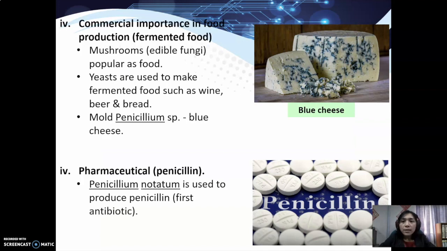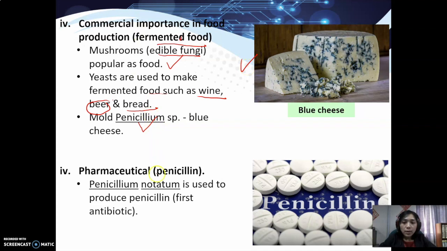Okay, the fourth importance is commercial importance in food production, in fermented food. For example, mushroom. Mushroom is edible, which can be eaten. It is very popular as food, but not all mushrooms are edible. Yeast is used to make fermented food, for example wine, beer, and the very common bread. We need yeast to make bread. And Penicillium species can be manufactured into blue cheese, a very famous food.